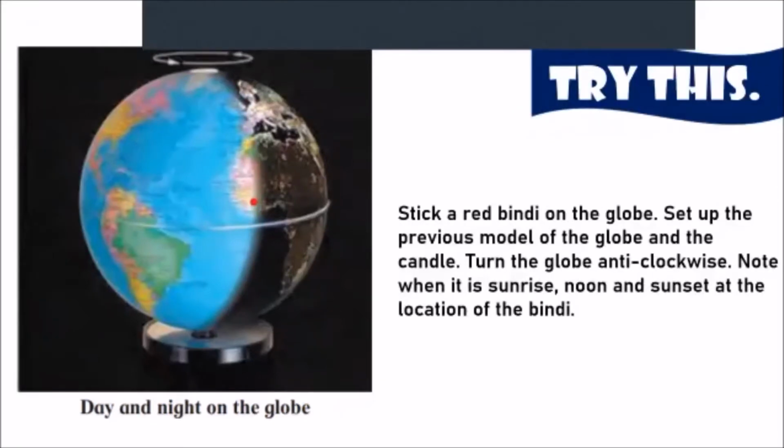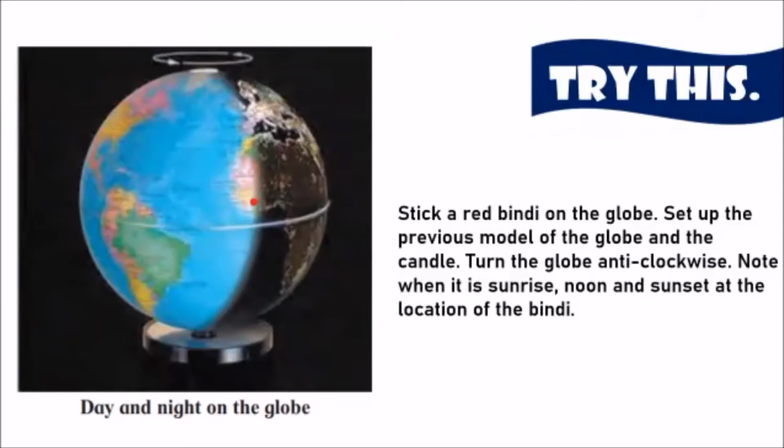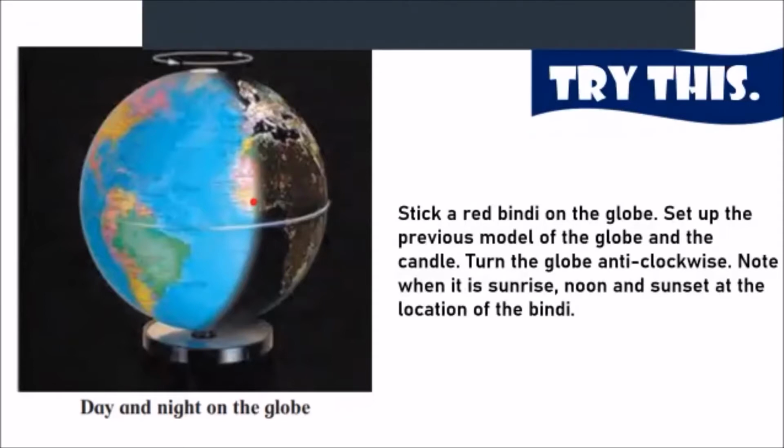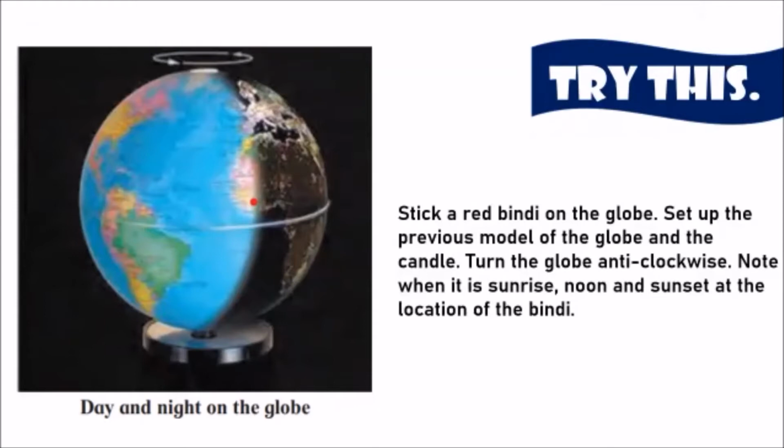Now, set up the previous model of the globe and the candle. Turn the globe anti-clockwise. Note when it is sunrise, noon, and sunset at the location of the bindi, which means, can you see in the picture, the part where the light is not falling is fully dark. So you should understand that now the Bindi is exactly at a place where it's going to become dark. If you're rotating it like this, anti-clockwise, now that part with the Bindi, for example your India, is going into the darkness.